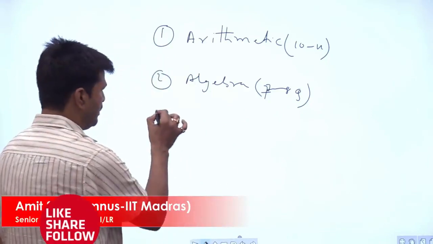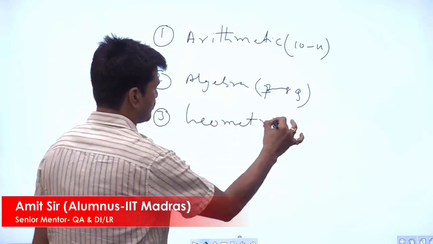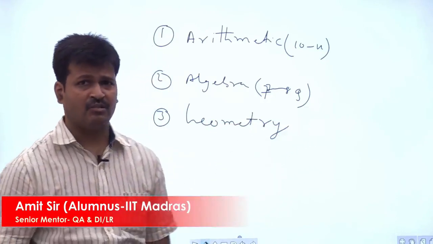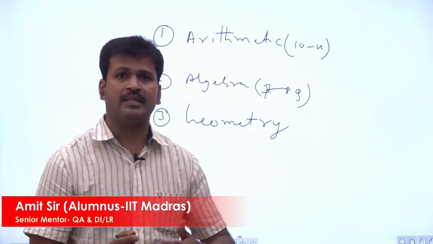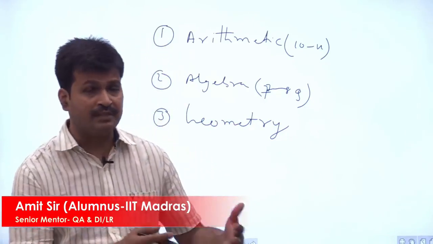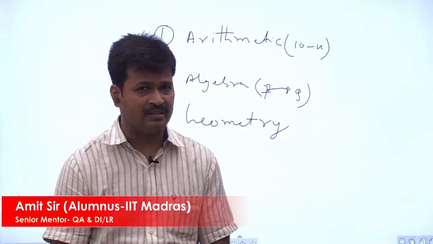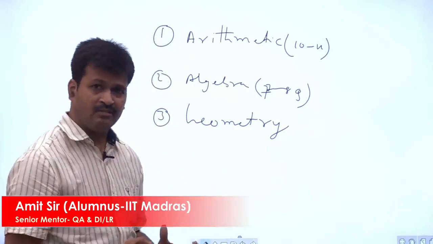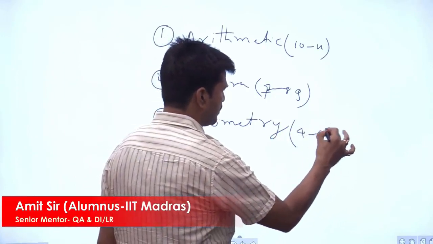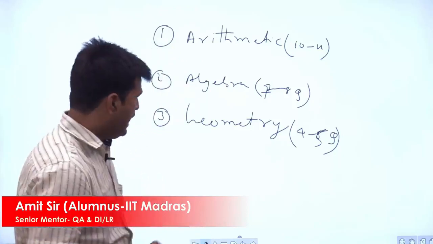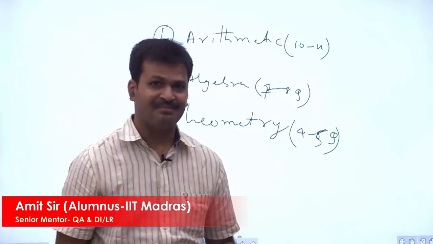The third one would be geometry and allied topics. Geometry will consist of angles and lines, theorems and properties related to triangles, circles, quadrilaterals, and some 3D figures like prism, pyramid, etc. And the allied topics are maybe trigonometry, coordinate geometry, etc. So these are again important as far as CAT is concerned. You'll have roughly 4 to 5 questions from here. And the least important of all,